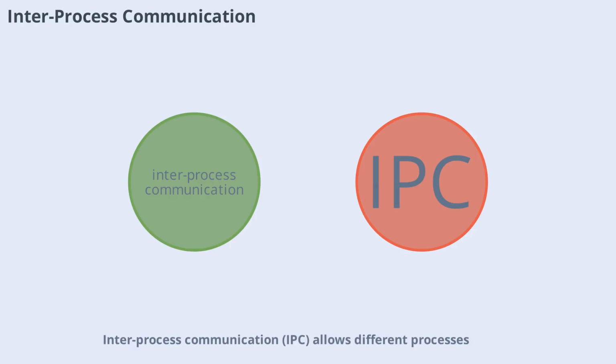Interprocess communication (IPC) allows different processes to exchange data and coordinate actions. The operating system provides mechanisms like pipes, message queues, and shared memory to facilitate IPC. This is essential for complex applications that rely on multiple processes working together.